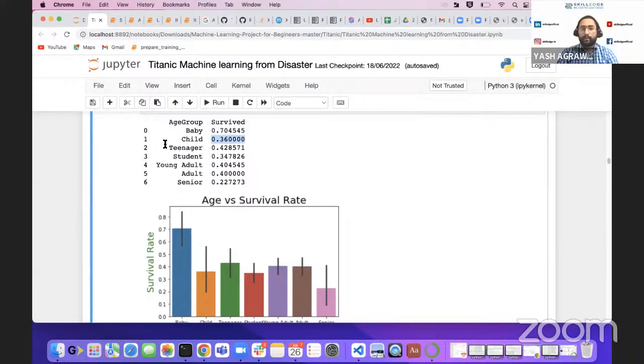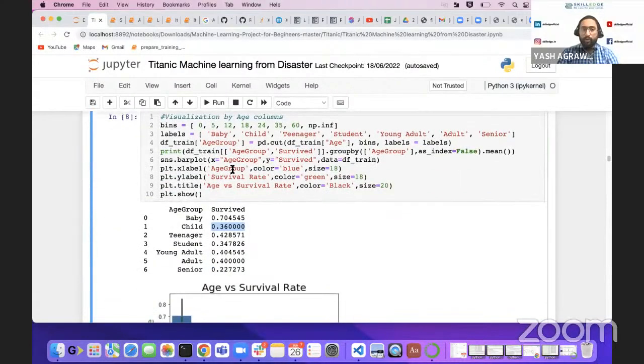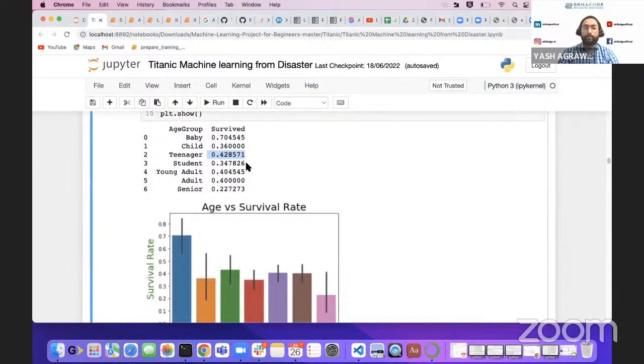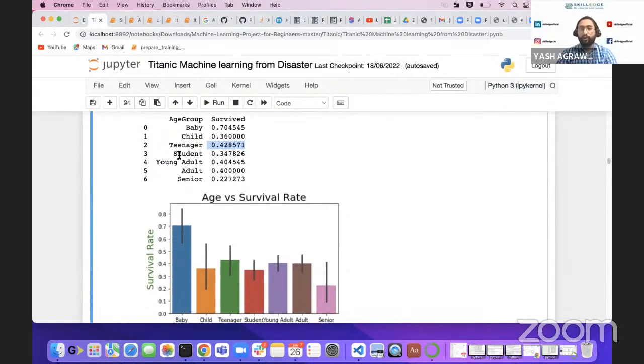Teenagers, 12 to 18, have a survival rate of nearby 42%. Students, 18 to 24, have the lowest survival rate among these, 34%.